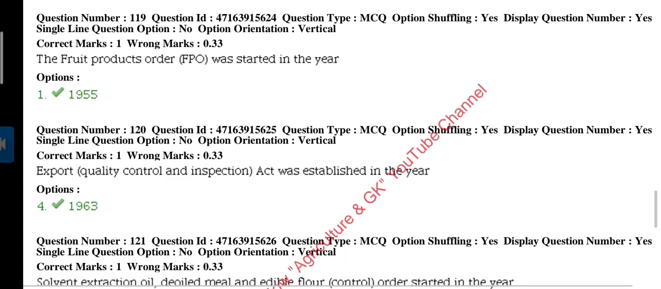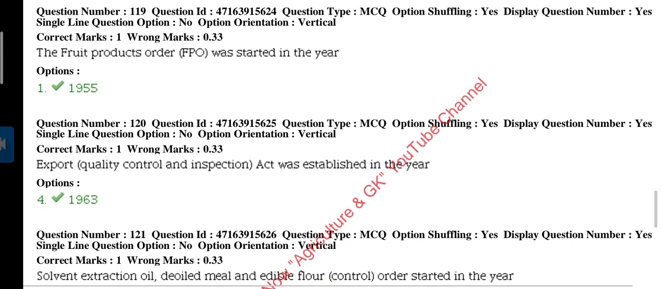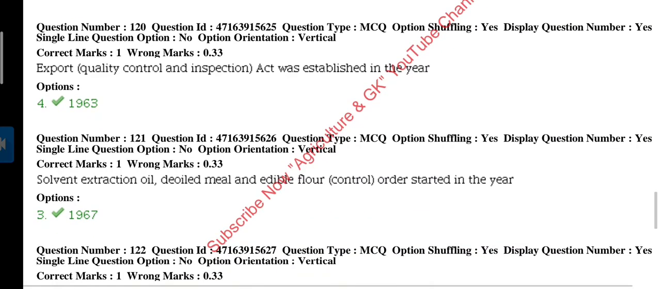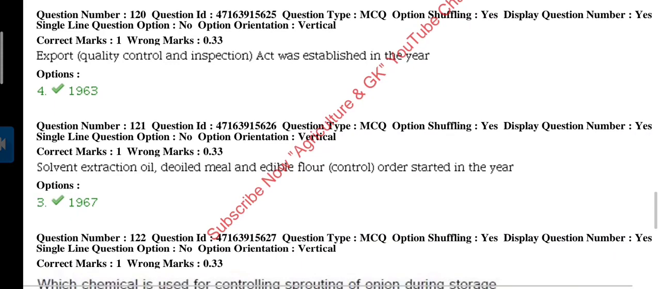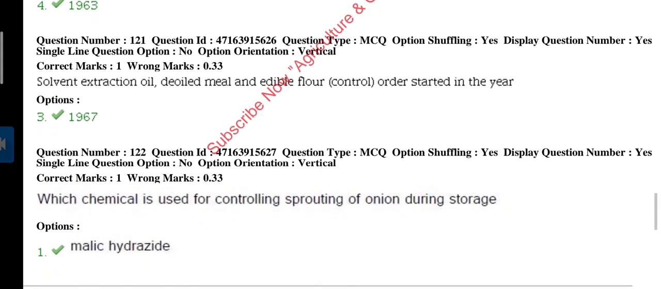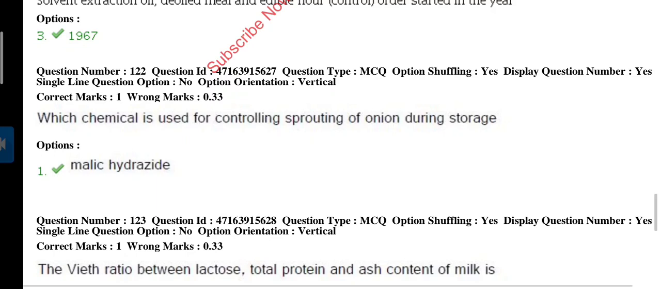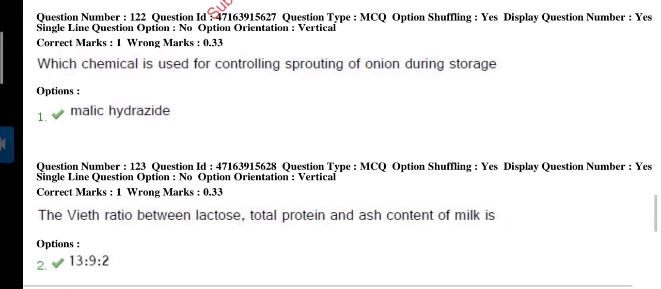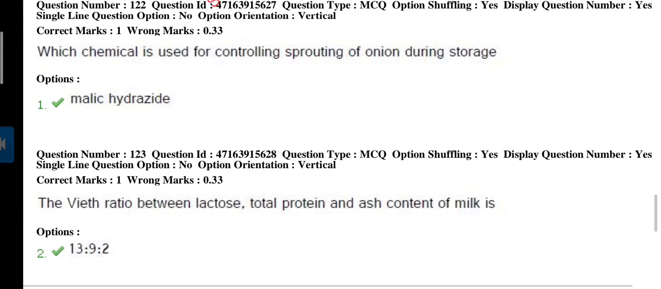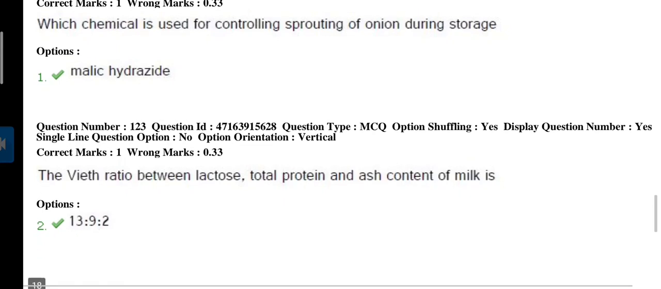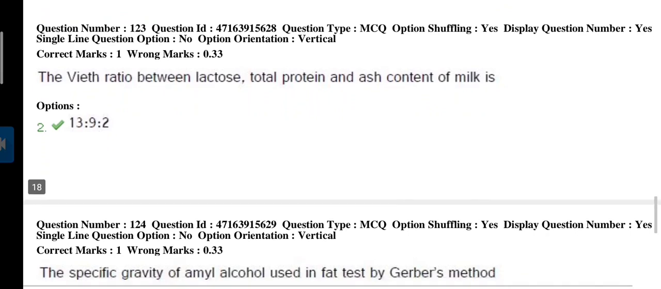Question 119. The Fruit Products Order, FPO, was started in the year 1955. Next question 120. The Export Quality Control and Inspection Act was established in 1963. Question 121. The Solvent Extracted Oil, De-oiled Meal and Edible Flour Control Order started in 1967. Question 122. Which chemical is used for controlling sprouting of onion during storage? Maleic hydrazide.